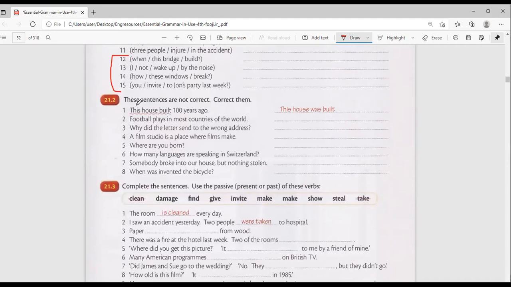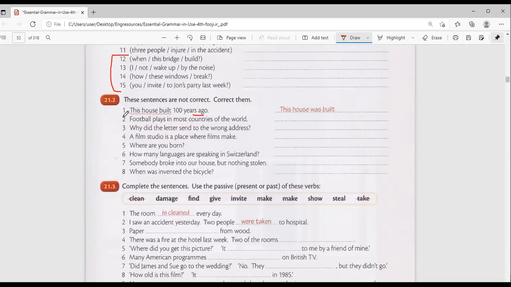21.2. These sentences are not correct. Correct them. Number 1. This house built 100 years ago. You cannot say this house built. You say this house was built. Are you together? When you see ago, it's past tense. So this house was built.